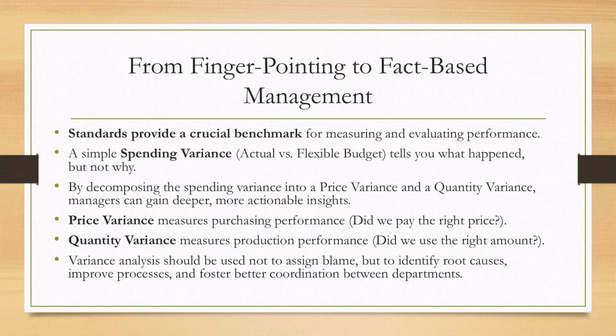Let's summarize our key takeaways. First, standards provide a crucial benchmark for measuring and evaluating performance. A simple spending variance, which compares the actual results to the flexible budget, tells you what happened, but it doesn't tell you why. By decomposing the spending variance into a price variance and a quantity variance, managers can gain deeper, more actionable insights. The price variance measures purchasing performance. Did we pay the right price? The quantity variance measures production performance. Did we use the right amount of materials?